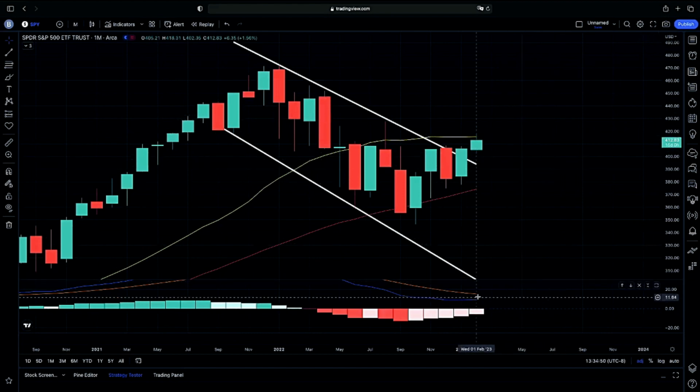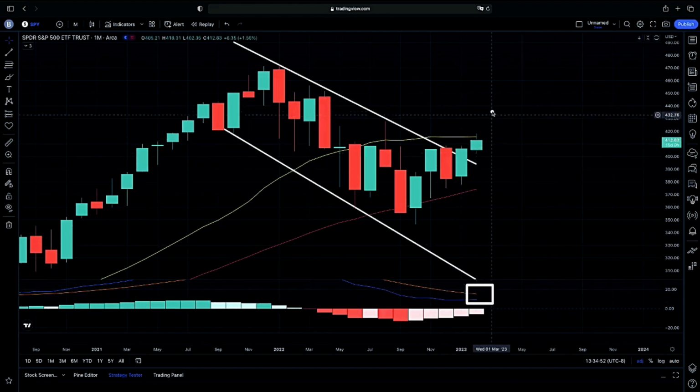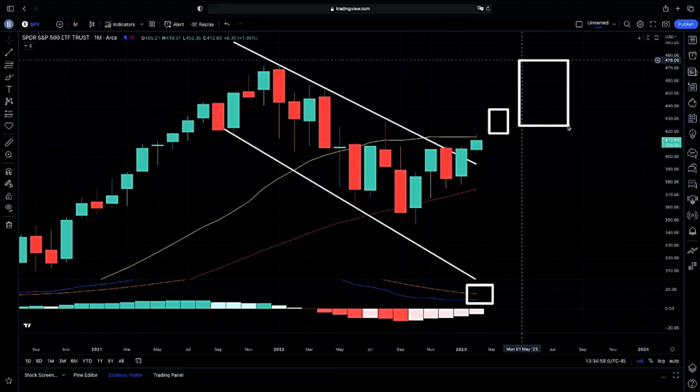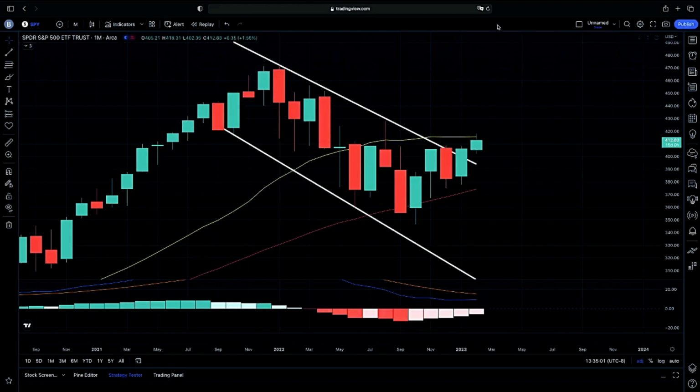Very much on watch for our 12 and our 26 to cross here, and then looking to see if we can close above the upper end of our 20 monthly moving average on top of that. That would be very key and ideal for that possible continuation on higher. We will see exactly what happens. A lot of Feds are skeptical about any rate cuts to come. It seems like a lot of them have been mentioning that there's possible increases in rates to come. We'll see exactly what the data shows since they are data dependent.